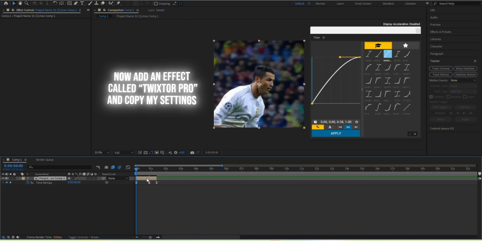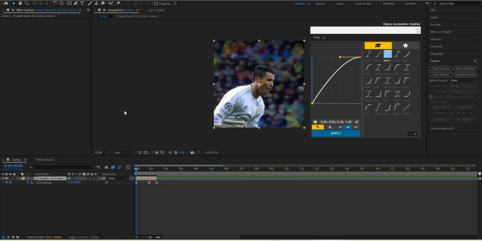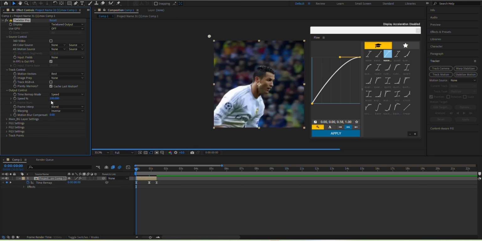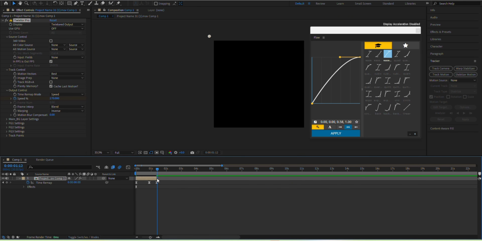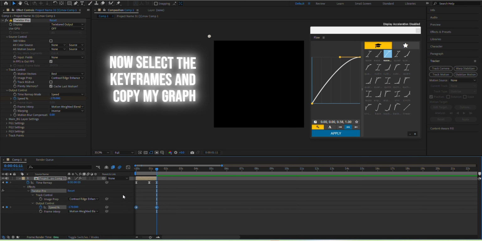Now add an effect called Twixtor Pro and copy my settings. Now select the keyframes and copy my graph.